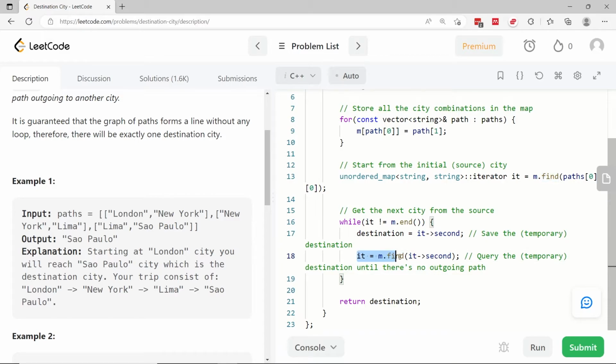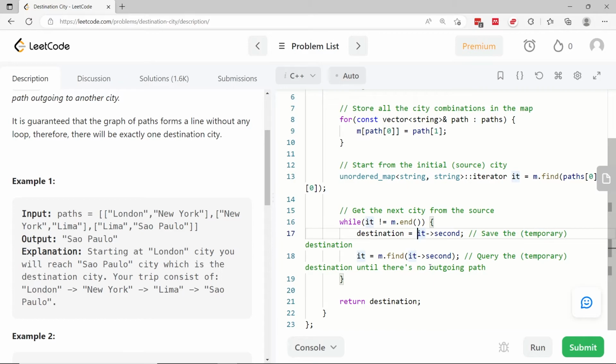And then here, I'm going to query the destination in my map. Meaning that here I'm going to pass New York and try to find New York as a key in the map. So at this point, it here will now be equal to the position in the map where I have this key value pair, New York as the key and Lima as the value. This condition will be true again because it, the iterator, will not point to the end of the map, and therefore I'm going to grab here Lima as the value, and then I'm going to query that value inside of my map. After I am done with the find function, I will be here where Lima will be the key and Sao Paulo will be the value.